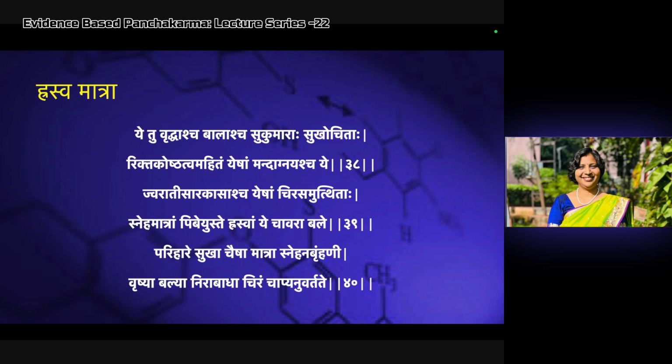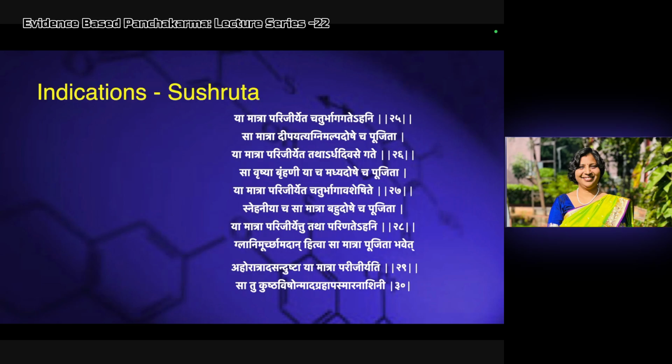Vrusha, it is vrusha also. Vrusha effect also you will get. Balya, it is balya also. Nirabadha, there will not be any complication. That means in Uttama Sneha and in Madhyama Sneha, there are chances of complication. But rasva matra is nirabadha. It is devoid of any complication. Chiram cha api anuvartate. For a longer duration, you can use it.